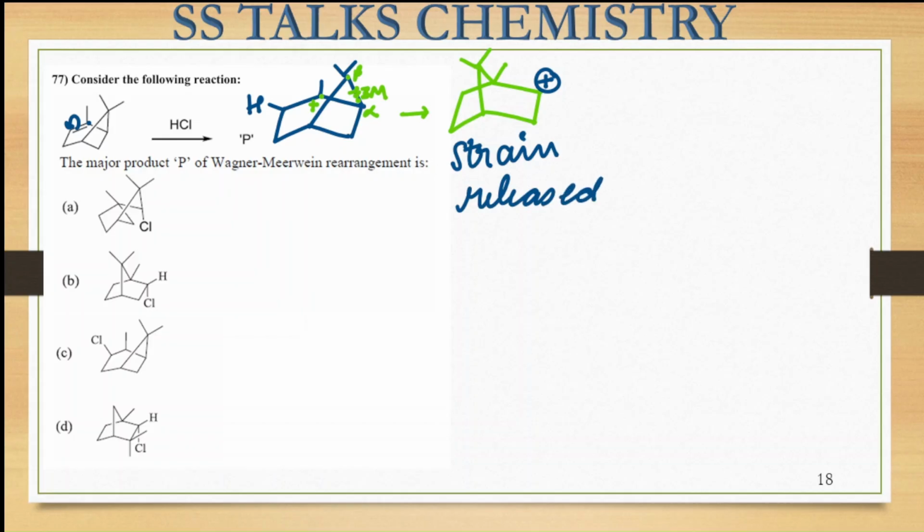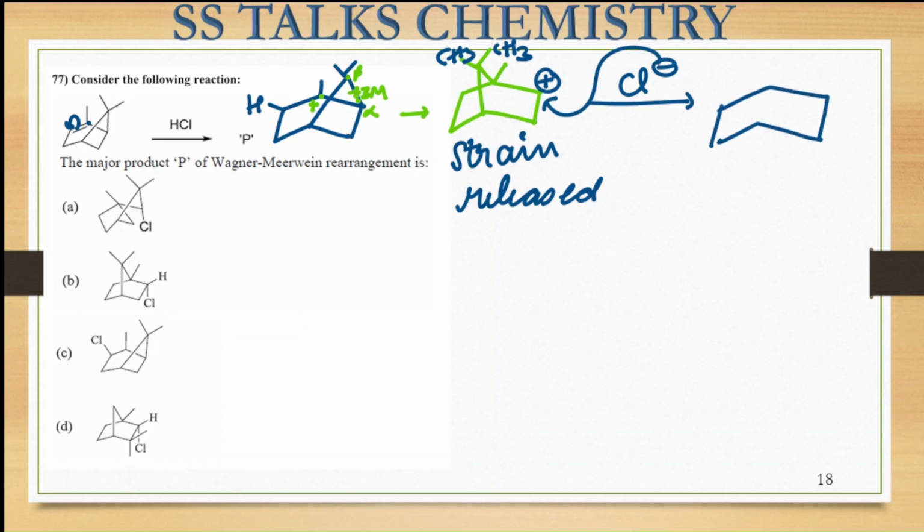Right? Now in the next step, the Cl group that we have is going to come. Now from the above side, you can see there is a lot of hindrance present because of these methyl substituents, right? So the Cl group will be attacking from the below plane over here, right? So the final product we will be getting is like this. Here the substituents on the above side the hydrogen and on the below side this Cl group will be present. So this is going to be the final answer to your question.